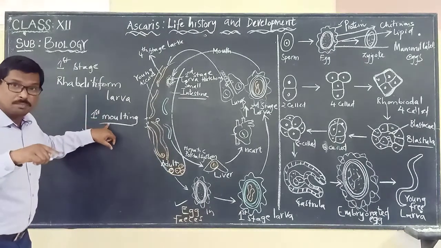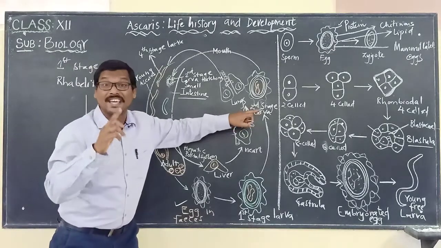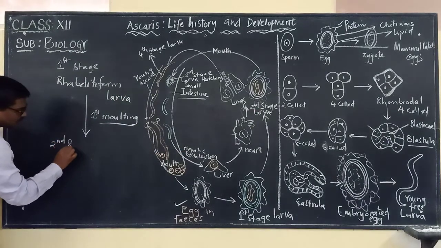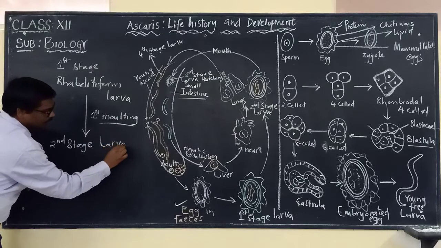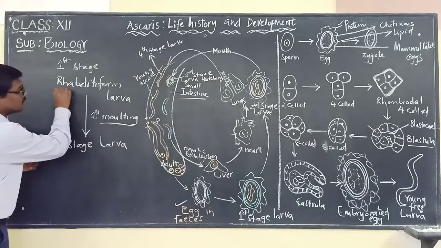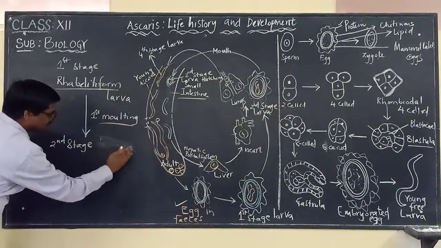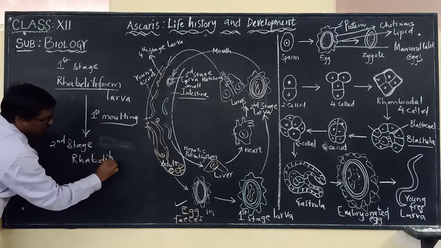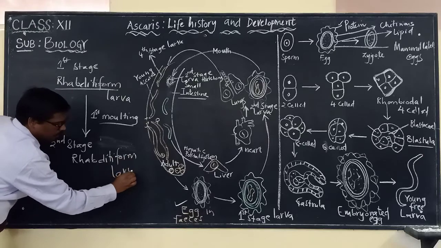After undergoing first molting, meaning some change, it is now called the second stage larva. We are calling it the second stage rhabditiform larva.